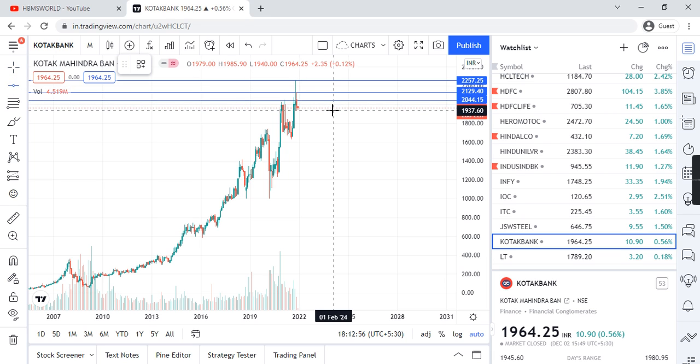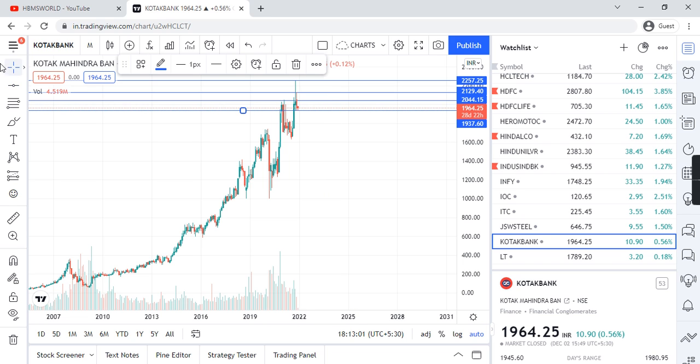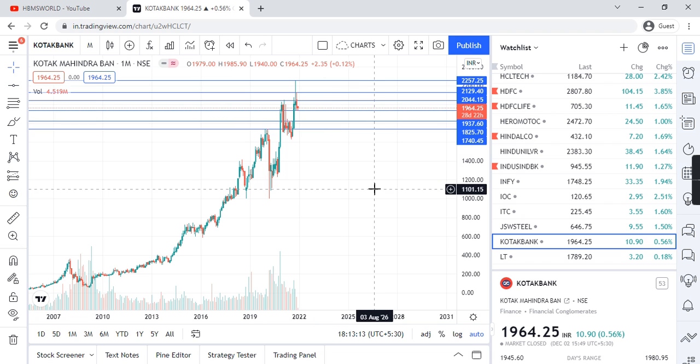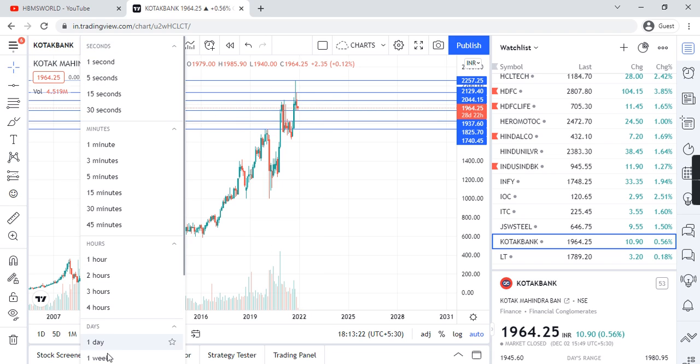Support is at a lower level, around 1937, so it is bouncing back from the support. Second, major support is around 1745, and one more support which I am able to see is around 1825. So guys, these are all horizontal lines which are acting as support and resistance, and we try to find them from the prices only, from the candlestick chart pattern.